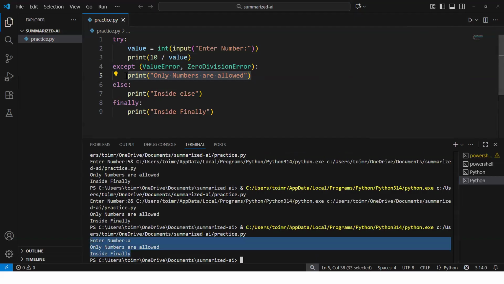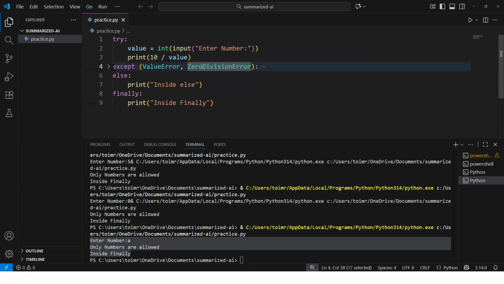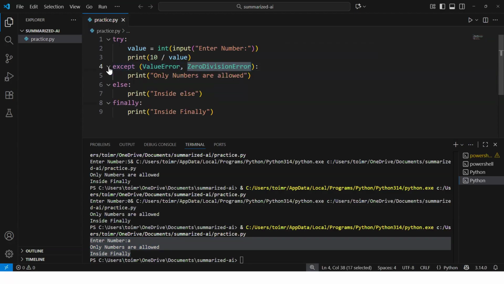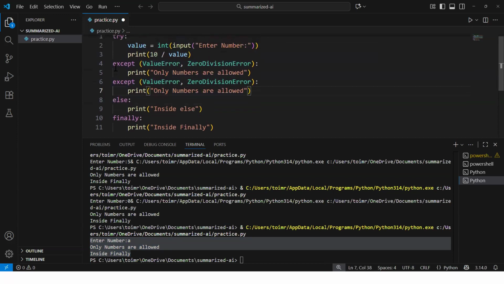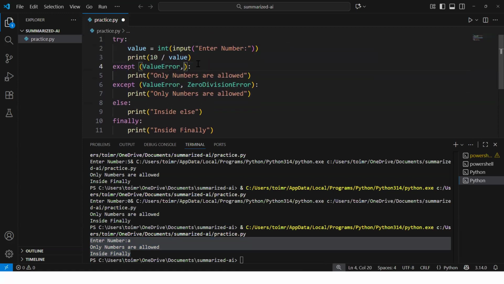But the main problem with this particular statement is that where we are writing both the exceptions together, we will not be able to identify which exception occurred. So for that, we are going to duplicate these two lines. Here we are saying ValueError, and here we are saying divide by 0.